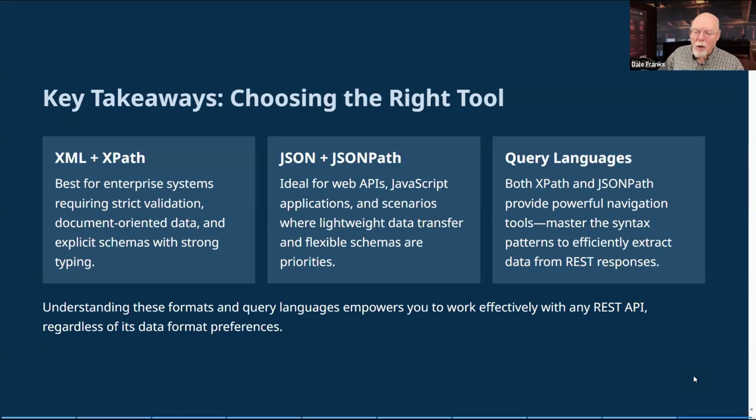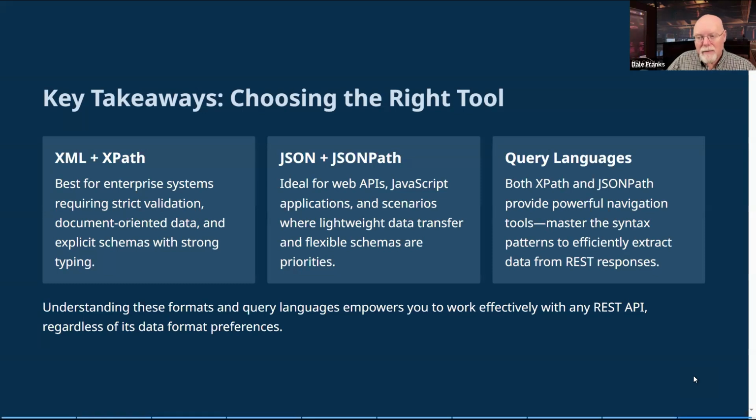If you don't have highly structured data, or you have bandwidth limitations, which happily is not as big a problem today as it used to be in the not too distant past, or if you have non-hierarchical data, then JSON and JSON path are probably better because it is a more flexible format. And it does give you a little more power than XPath does in terms of being able to search and filter your data and to create expressions to grab different data on the fly.